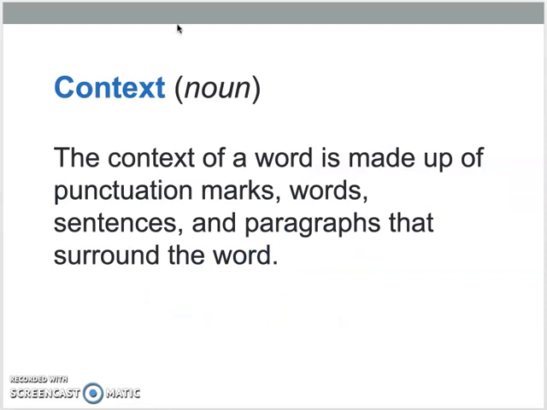When we refer to the word context, what we mean is the context of a word is made up of punctuation marks, words, sentences, and paragraphs that surround the word. So it's everything around the word that gives us clues about its context.